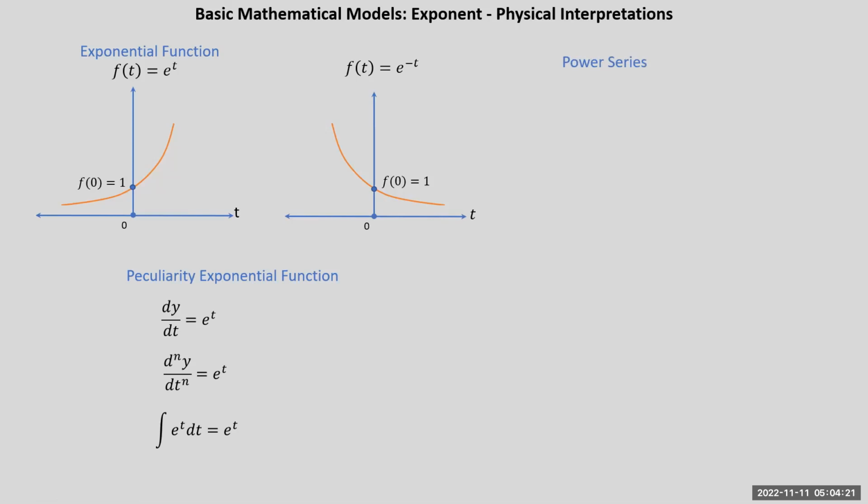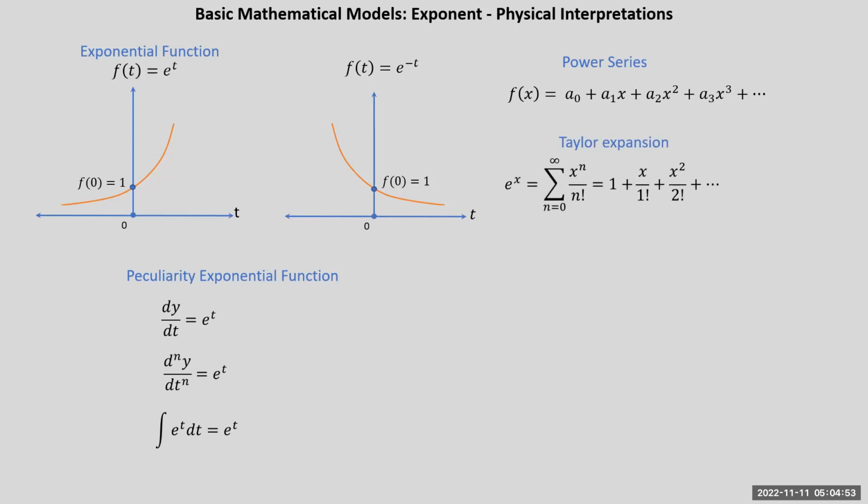Now we'll see another important model called power series, and then we'll connect with the exponential function. A power series is a polynomial of x with increasing power. So it is expressed as f of x equal to a naught plus a1x plus a2x square plus a3x cube and so on. One can represent this in a compact form as well. There is another important model called Taylor expansion. Taylor expansion is nothing but a power series only, where the coefficients are given by derivative operator. So we'll see Taylor series in another lecture in detail.